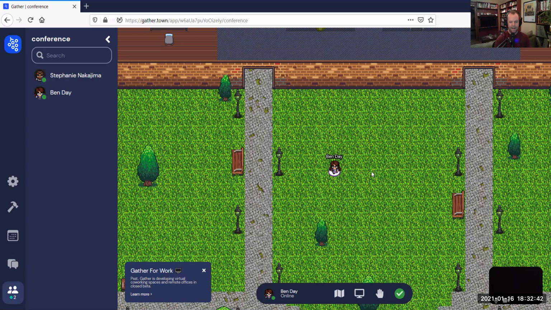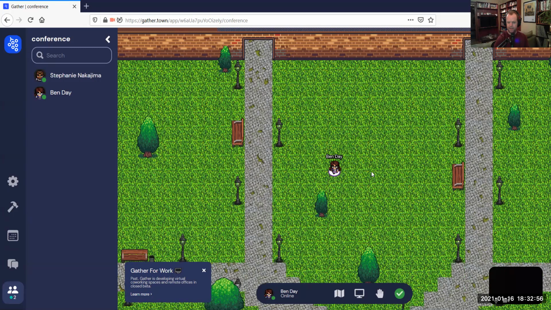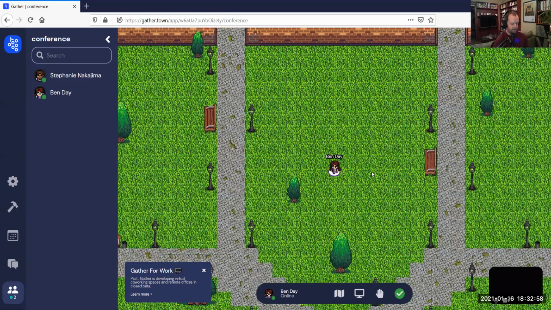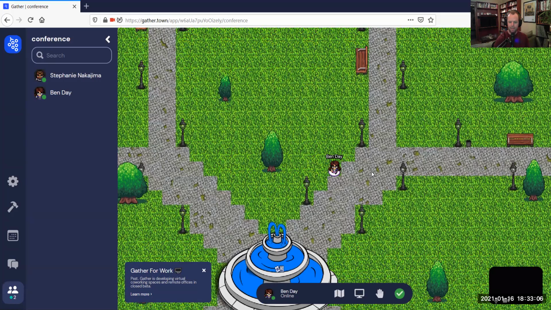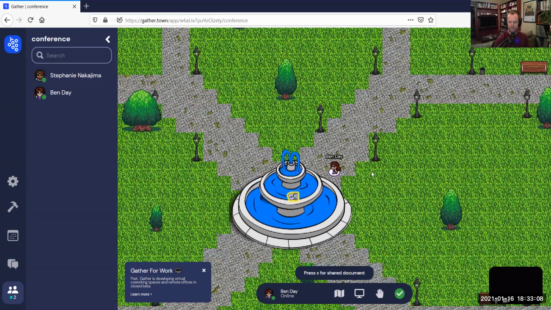And then you're going to be dropped somewhere randomly in the common. We have this whole conference map that you're going to get to know. The common is this big green grassy area in the middle. And you can move around by using the arrow keys on your keyboard. You can also use the WASD characters, which also serve as left, right, up, and down. And in the middle of the common is a memorial fountain.